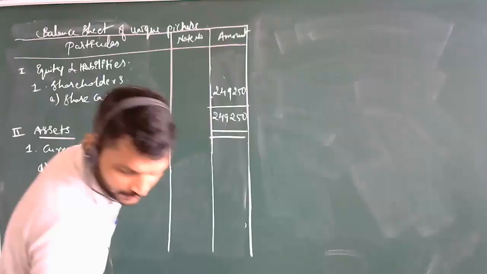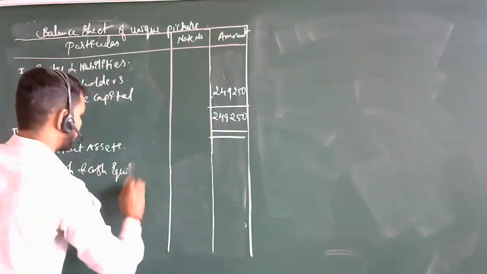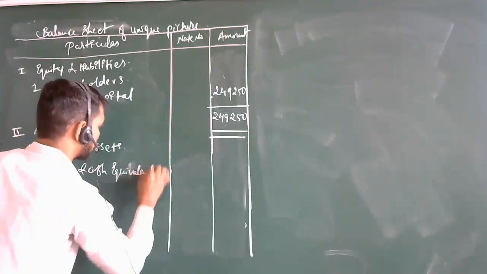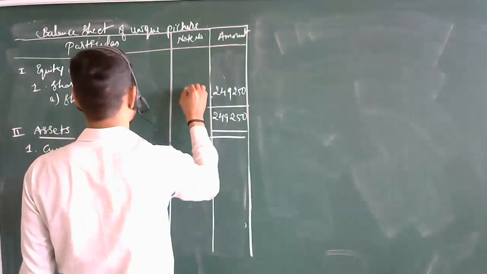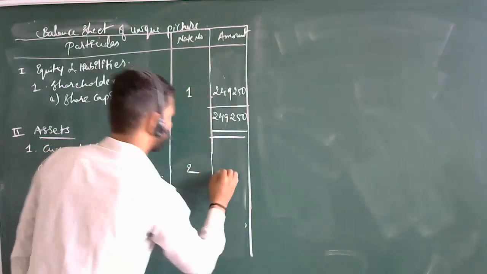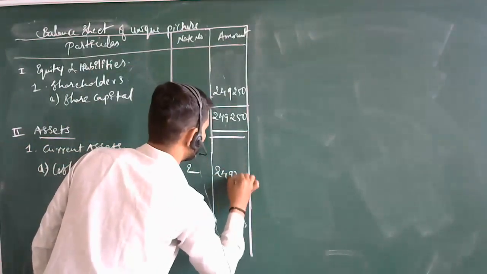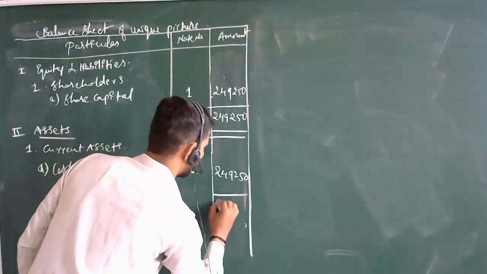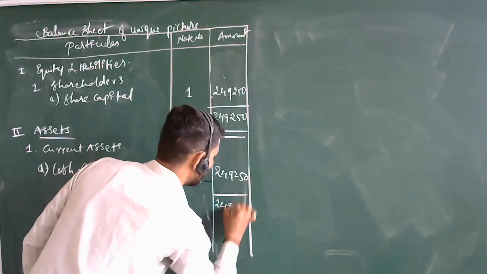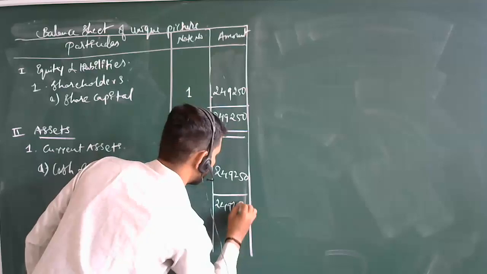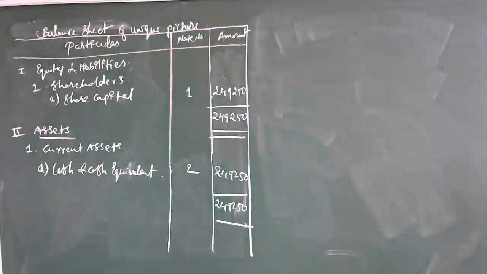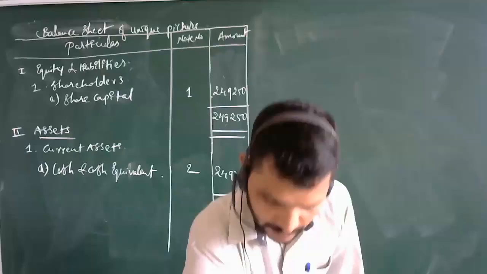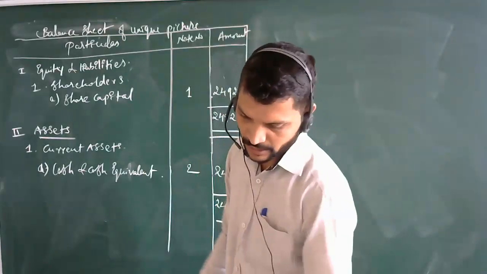How much is it? 2,49,250, working note number 1. So directly it will be 2,49,250. Done. This is the balance sheet, this much only has been shown in the balance sheet.